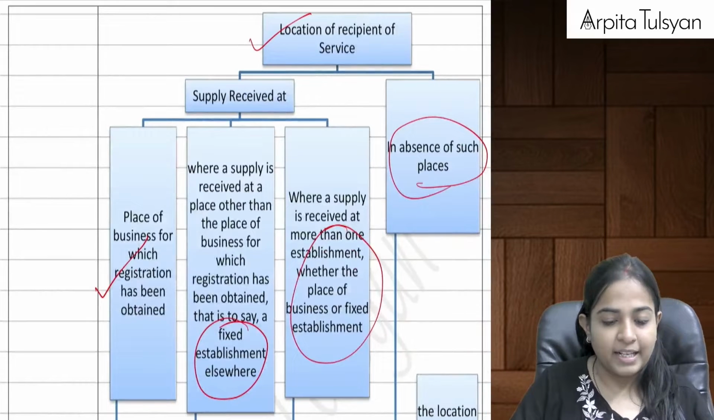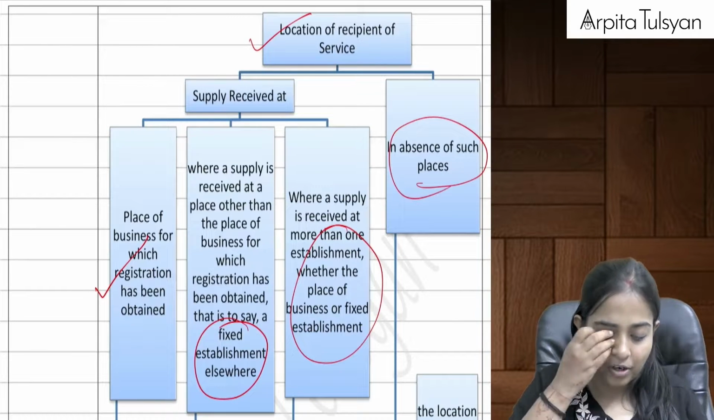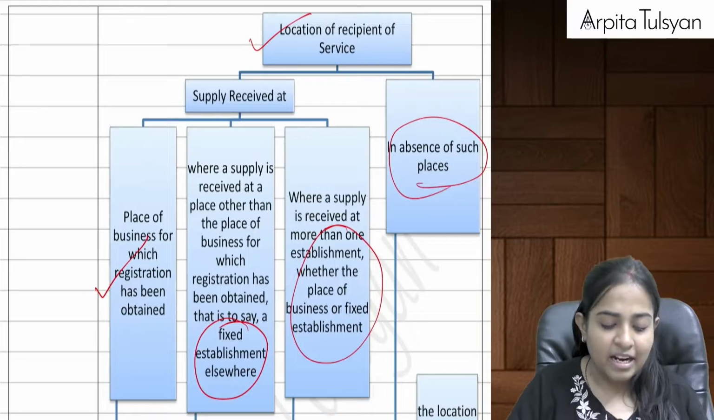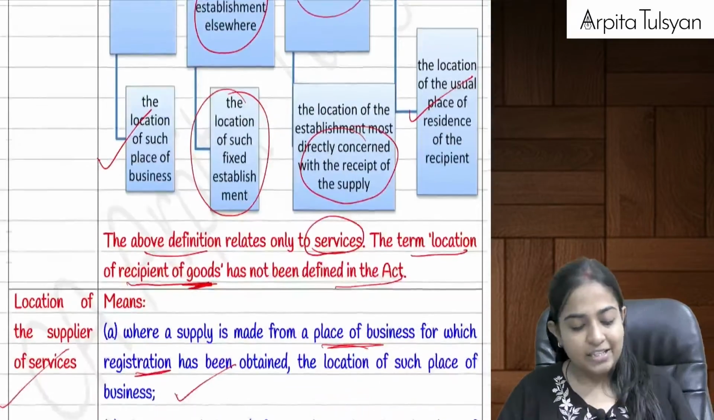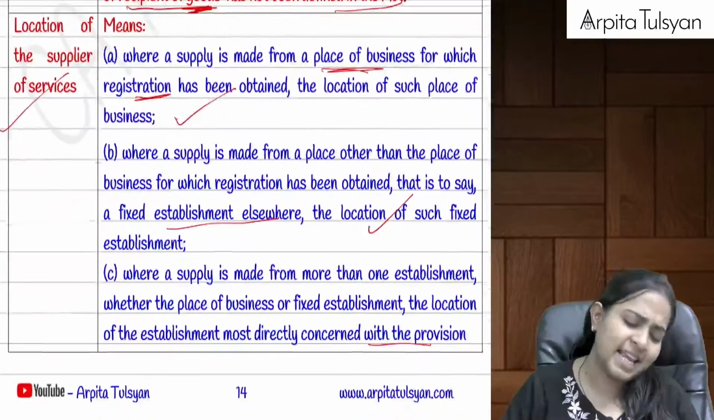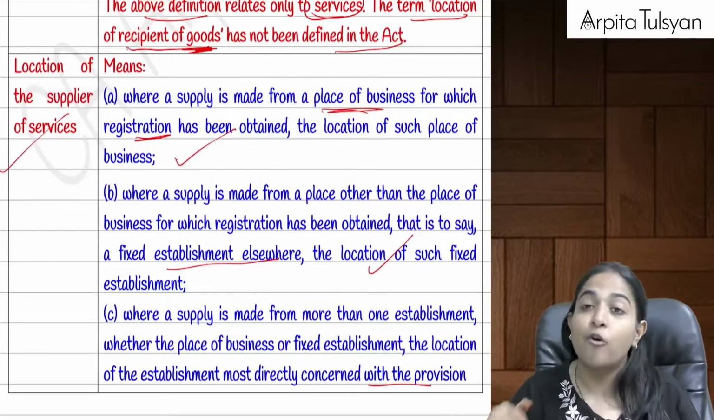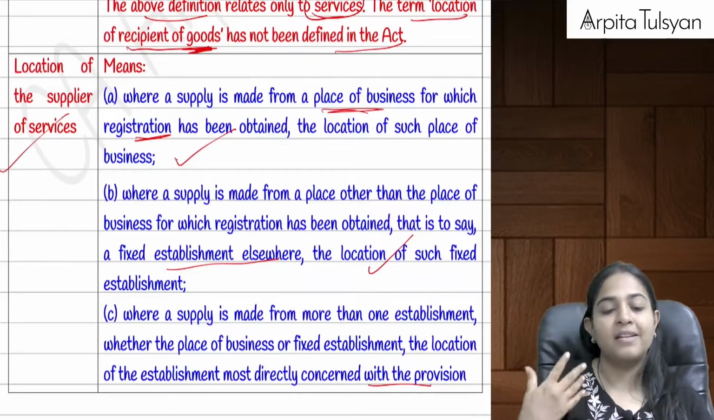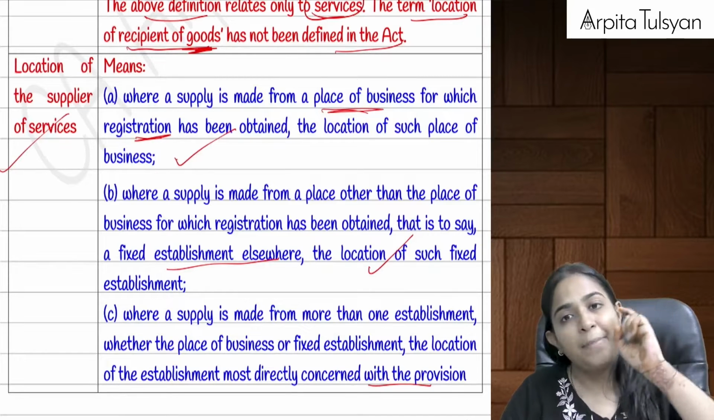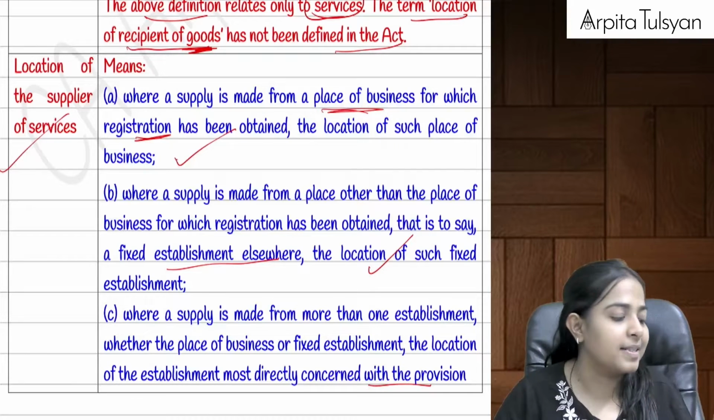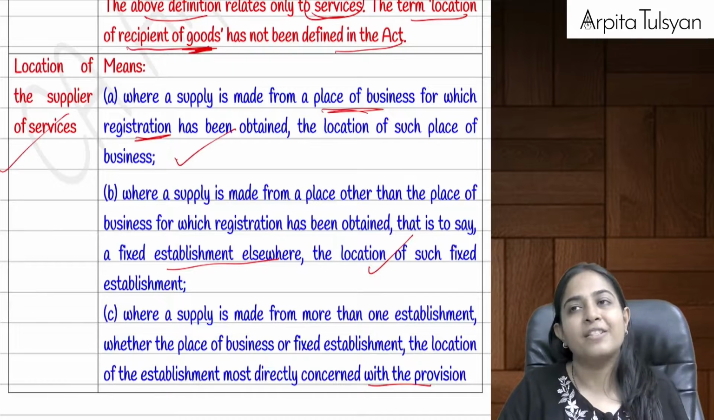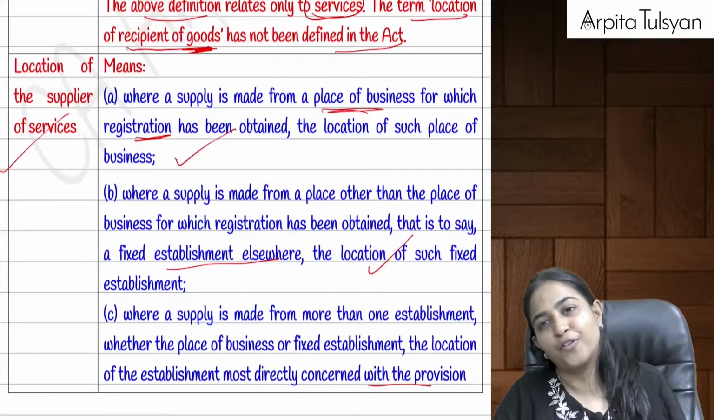Then in the same way, a summary chart or a table has been given here. After that, the next one is location of supplier. If the supply is made from the place of business, then that place of business will be considered as the location of the supplier. If it is made from a fixed establishment, then the location of the fixed establishment.